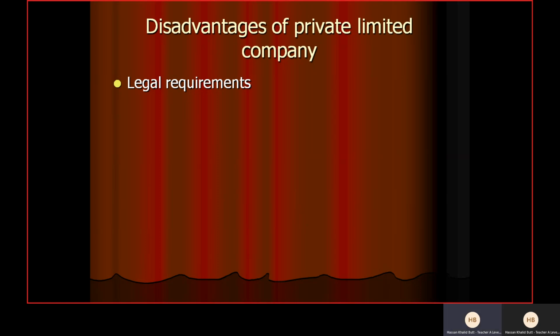But because there is a delay because of those legal requirements, the business has to spend money or survive without getting money for a relatively long time period compared to partnership and sole trader, and it's not that easy, right? So owners cannot get the return quickly compared to the other forms of business such as sole trader and partnership.